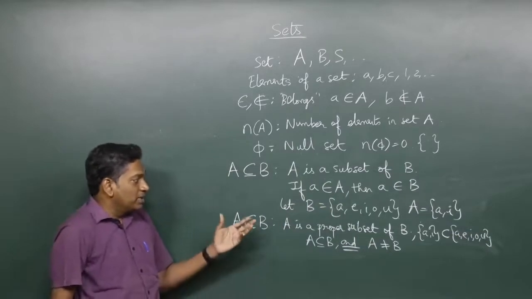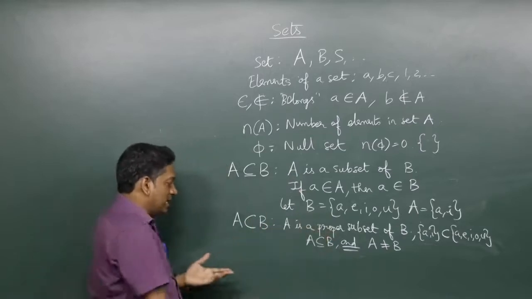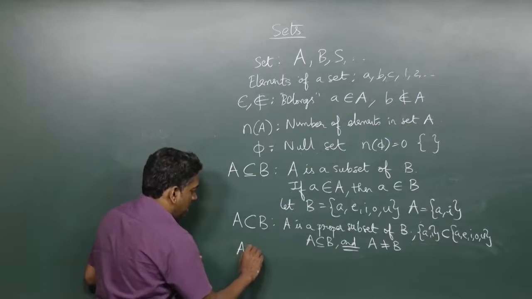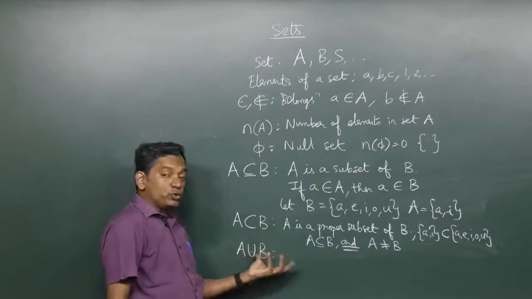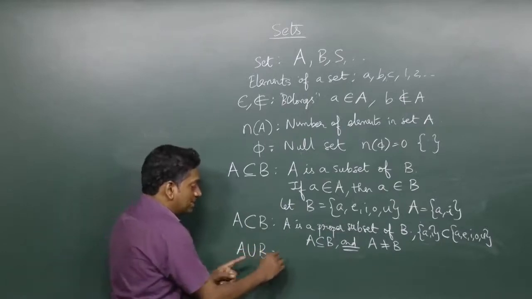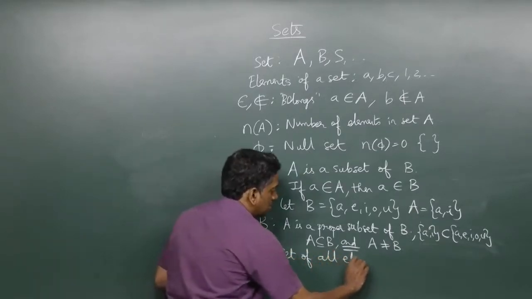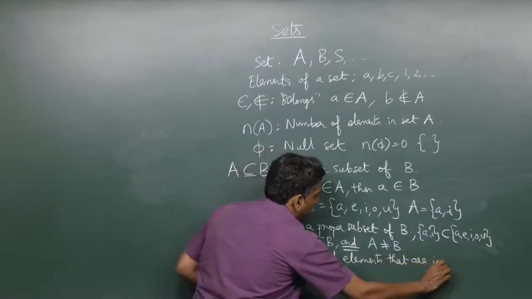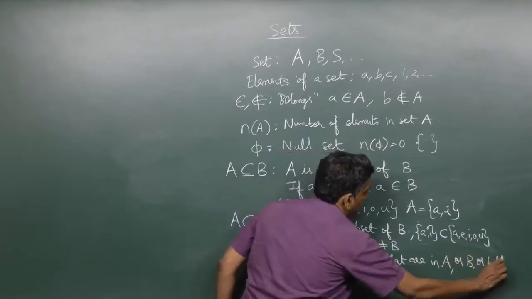Okay. Now, these are all basic ideas and definitions in sets. Okay. The next operation and idea that we have to learn is A union B. Okay. So this means we have two sets. We want to find set A union set B. This is the set of all elements that are in A or B or both.